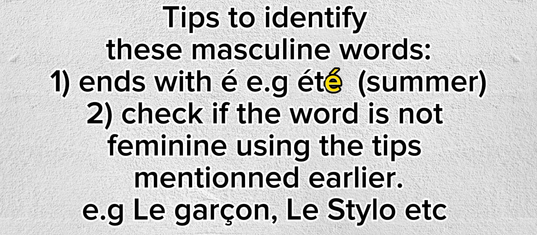You can get the masculine words by seeing if the word ends with an I accent aigu. Example, été. You can also get it if you check if the word is not feminine using the tips mentioned earlier, e.g., le garçon, le stylo.